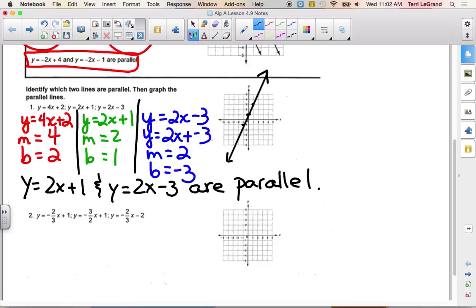After you graph the first one, I have mine up there, you can verify and see if you agree with where it's at. Maybe some of you still need to ask, what are the different ways I can do it? With m equals 2, we can do a positive 2 over 1 or a negative 2 over negative 1. They both have the same slope, so you only have to do that one time.